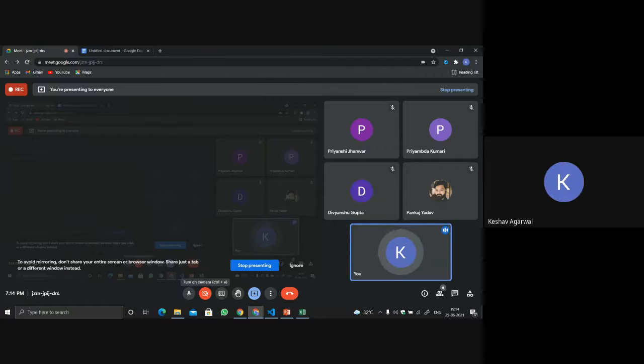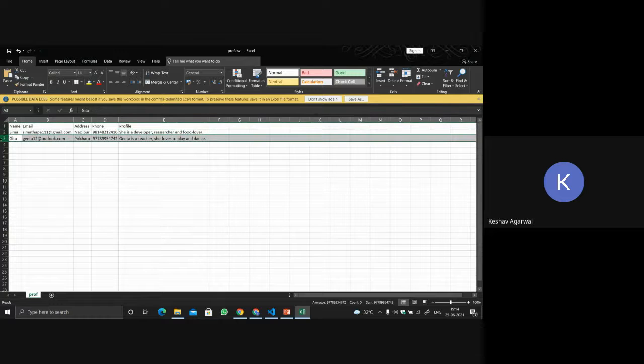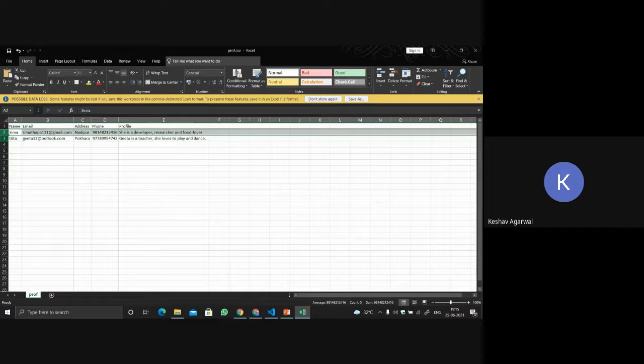Okay, guys, let me explain it. On Excel, you can understand that this particular A column is for name. Can anybody go with me? So let's say you know that the first column A is for name. Similarly, the B column is for email, C is for address, D is for phone, and E for profile. So over here, these are the two rows that have the data, right?